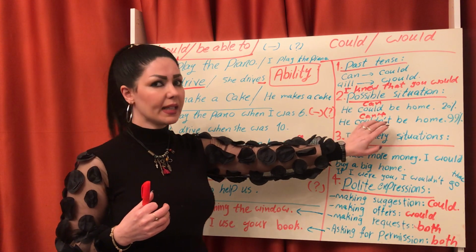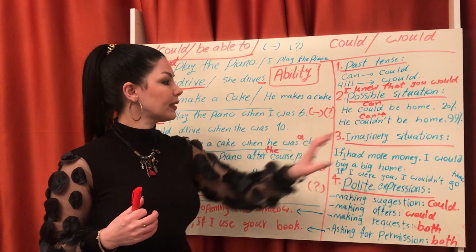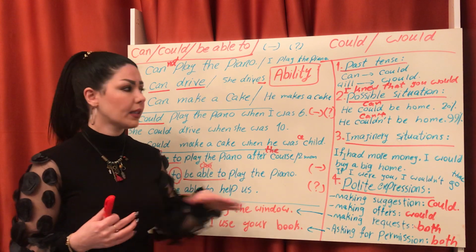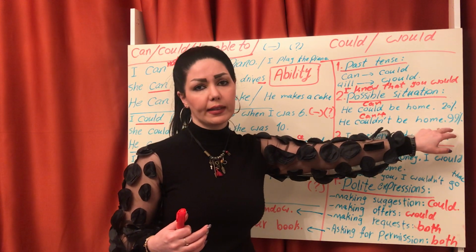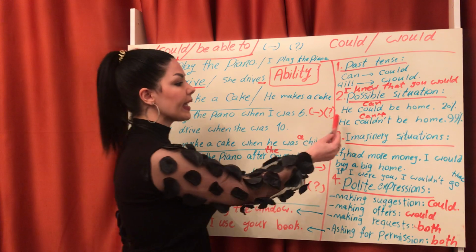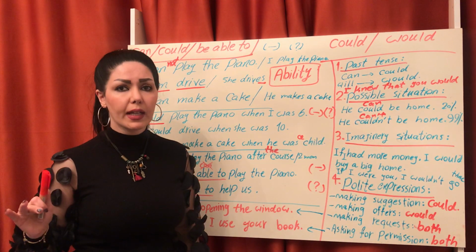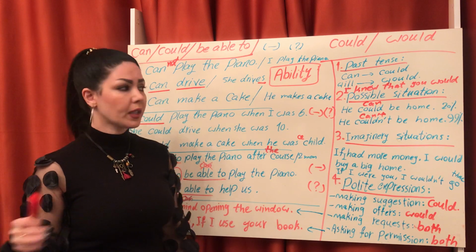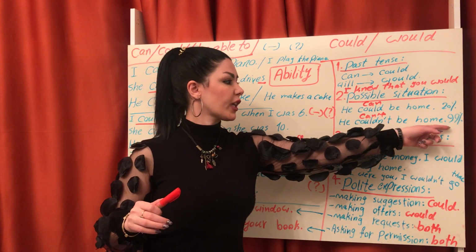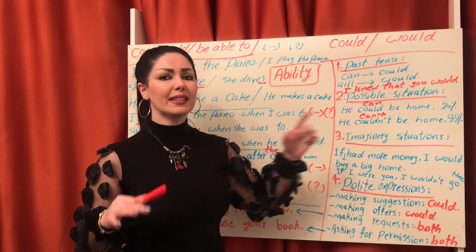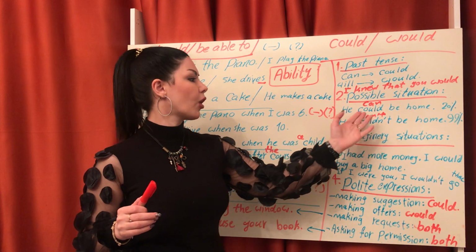When I use negative, this possibility is more possible, 99%. I'm sure. I say he couldn't be home. So for this situation, we use couldn't, the negative form of could or can.